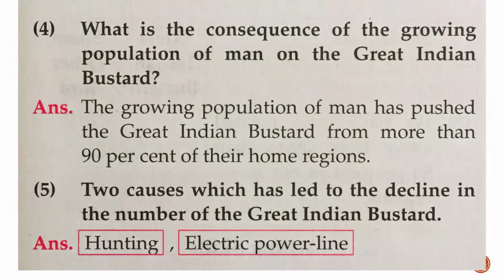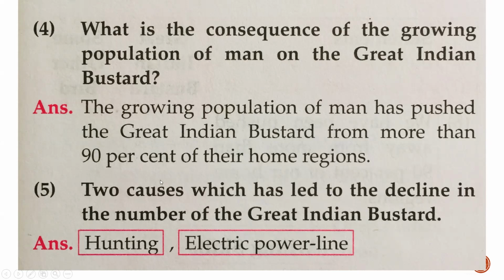what is the consequence of the growing population of man on the great Indian bustard? Means what effect takes place because of increasing population on the great Indian bustard? Answer. The growing population of man has pushed the great Indian bustard from more than 90% of their home regions. Means great Indian bustards have lost 90% of their home because of increasing population. People are cutting the forest and constructing their buildings. And so the great Indian bustard loses its house.